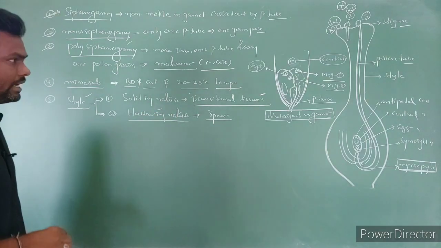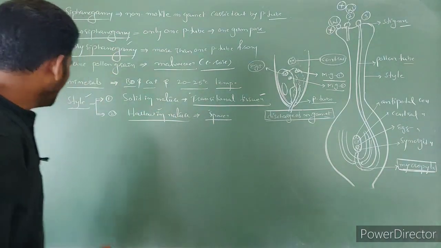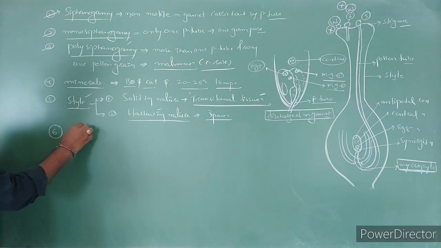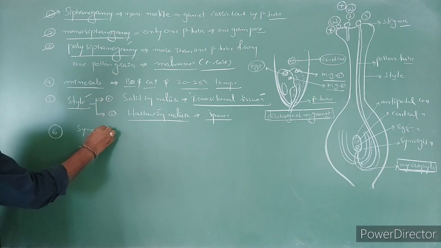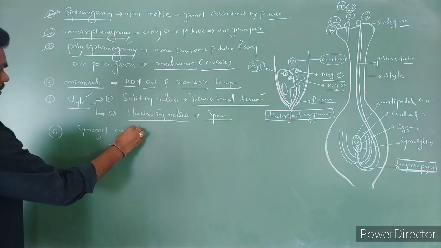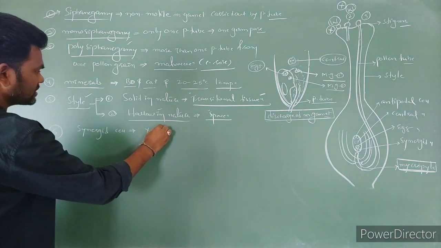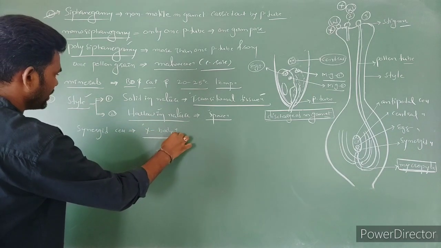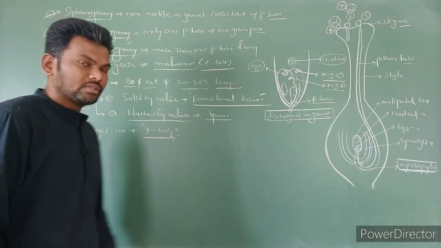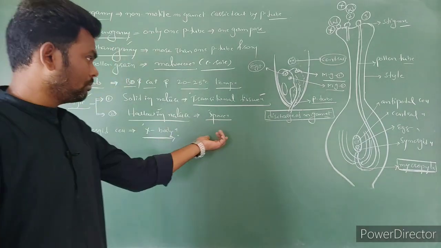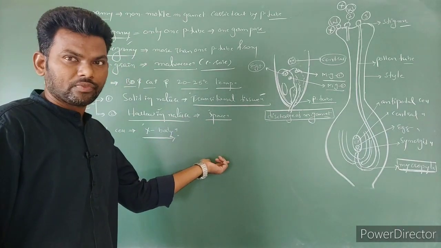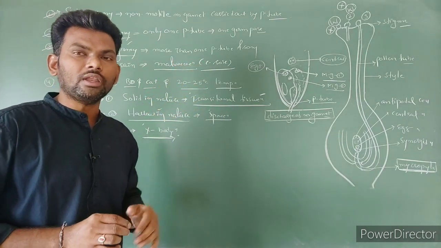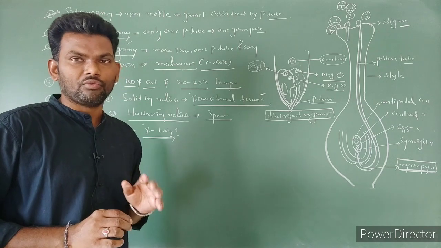So this is hollow style. Next, some points here: after lysis, the synergid cell looks like what? X body, X shaped structure. That is called X body, right? And again mesogamy, porogamy, chalazogamy. So these are some extra content which is not given in the NCERT, not for theory, only for competition exam.